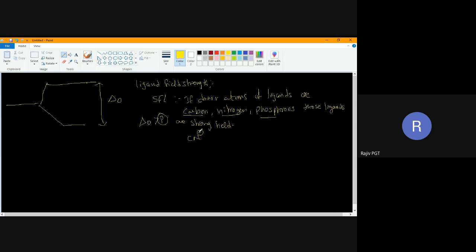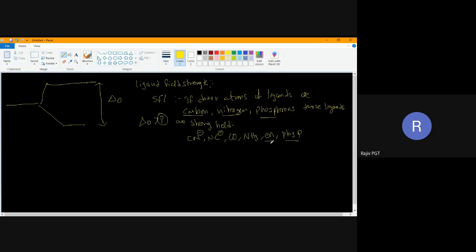So, CN minus, next one NC minus, next one CO, carbonyl or carbon monoxide, or NH3, en, next one is PPh3. Here the donor atom will be phosphorus, triphenylphosphine. Now look here, en. What is en, children?